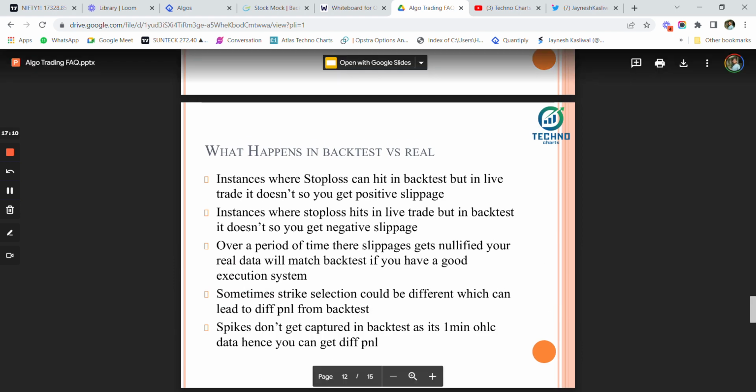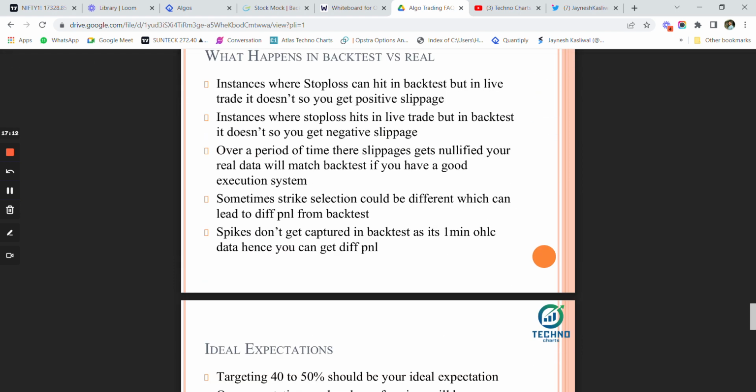So once you keep in mind what happens in backtest versus real, then only can we proceed ahead. These are the things that are going to happen in real life, and I am ready to accept these scenarios where my backtest and my real won't match 100% of the time. Then only should you proceed ahead with algo trading.